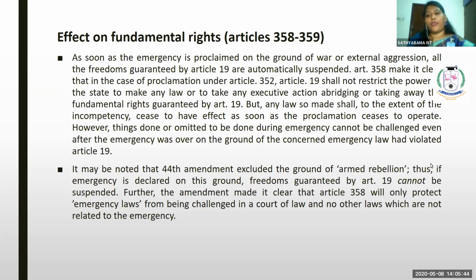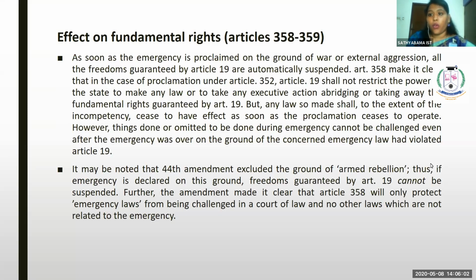Okay, if the emergency is proclaimed in the country, what are the consequences, what is the effect on the fundamental right? That is what Articles 358 and 359 say.